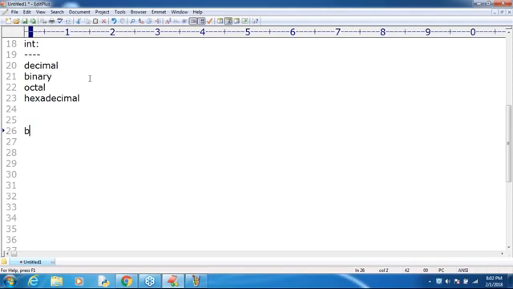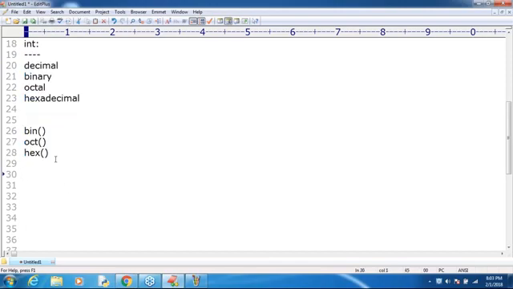The bin function converts any other base to binary, oct converts any other type to octal, and hex converts any other type to hexadecimal. All these base conversions I explained already in the last session with examples, so don't worry about that.